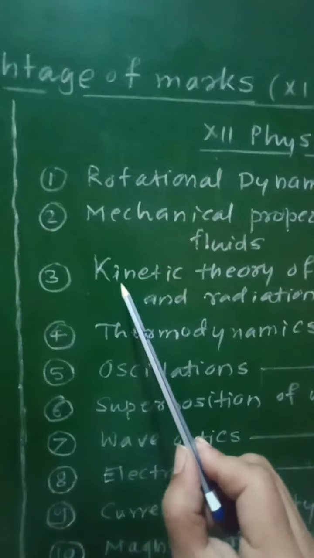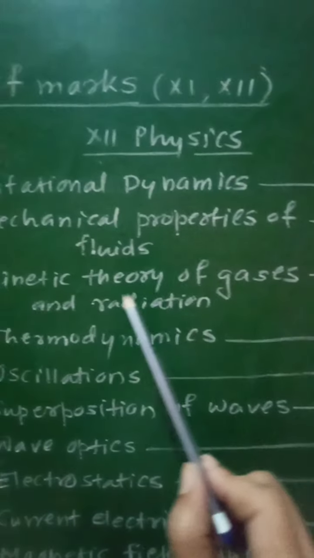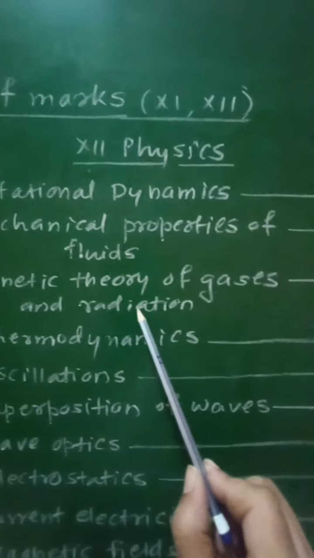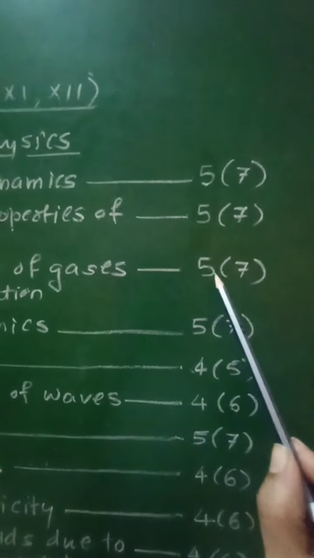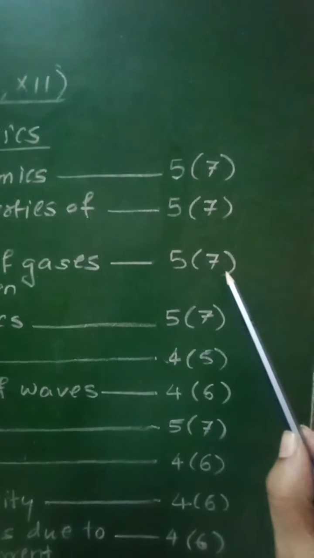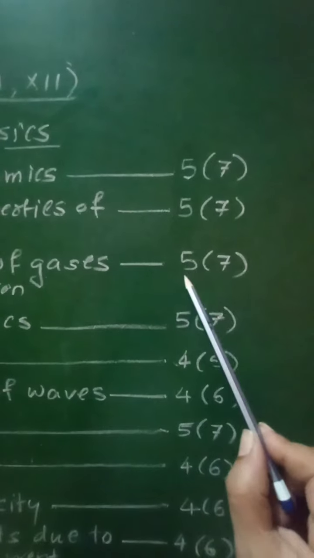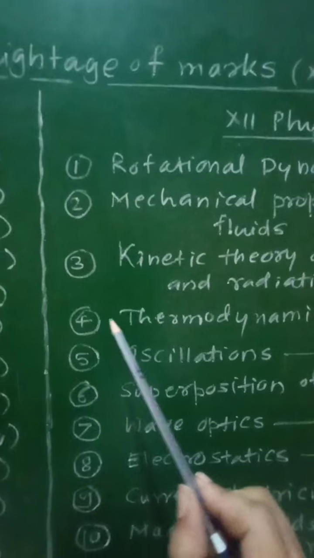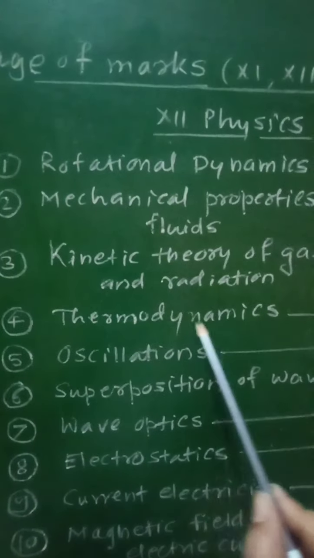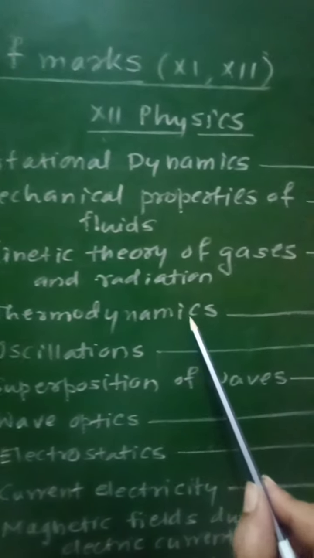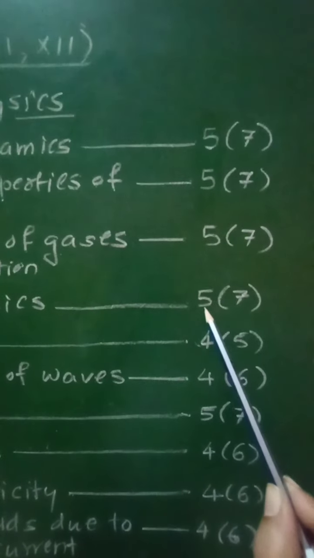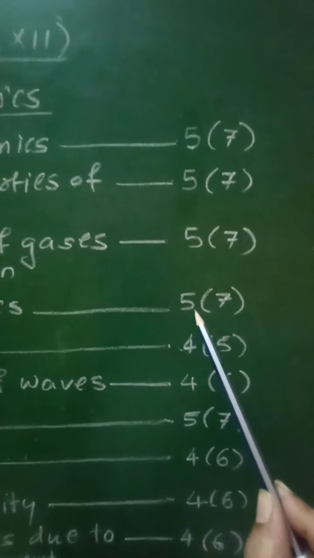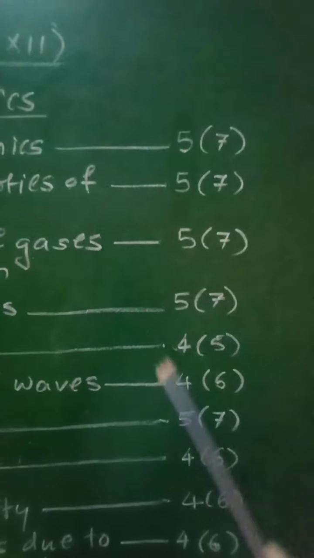Chapter number 3, kinetic theory of gases and radiation. For this chapter 5 marks without option, 7 marks with option. Then chapter number 4, thermodynamics. For this chapter 5 marks without option, 7 marks with option.